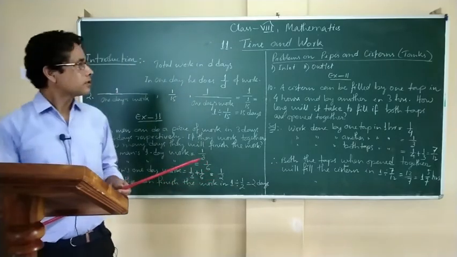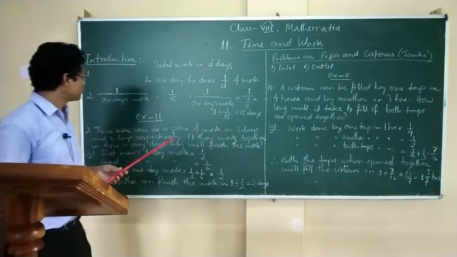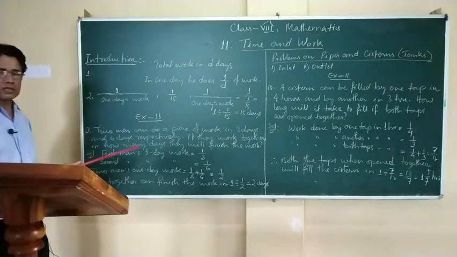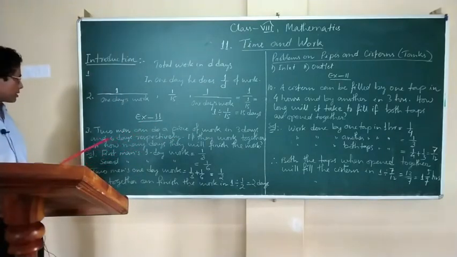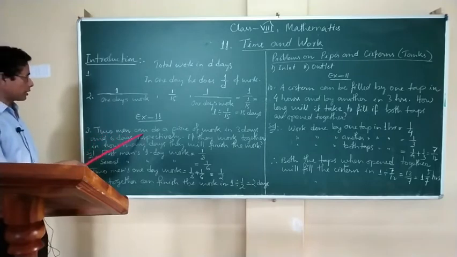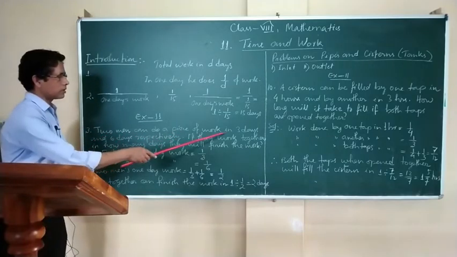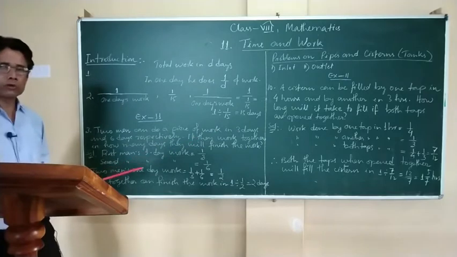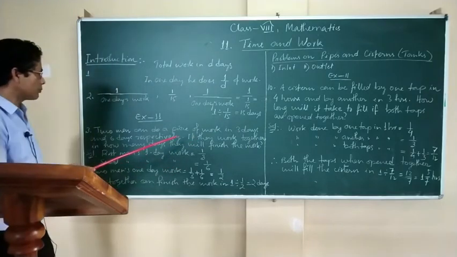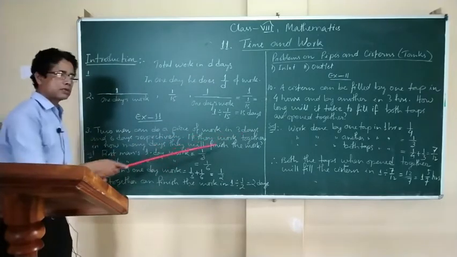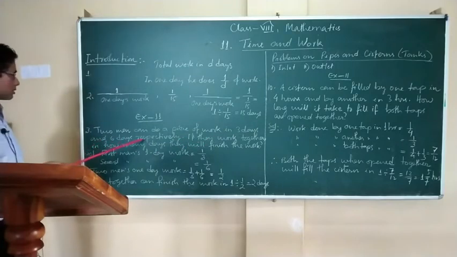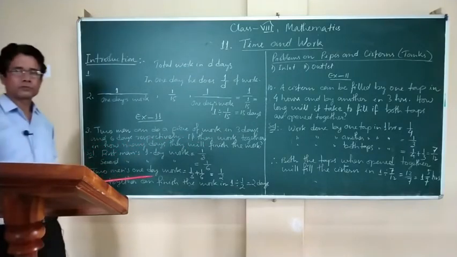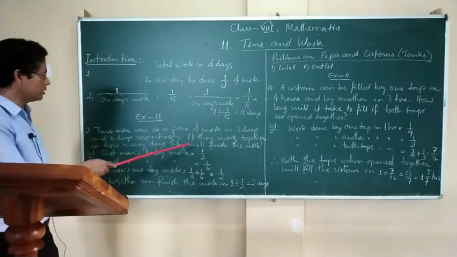The next is one example from exercise 11. The question is like this. Question number 3. 2 men together can finish a piece of work in 3 days and 6 days respectively. 3 days and 6 days respectively.